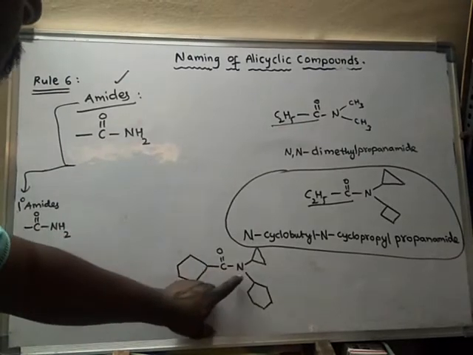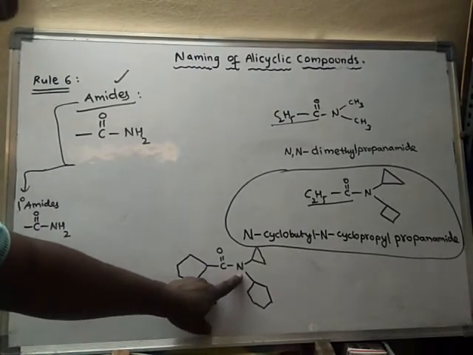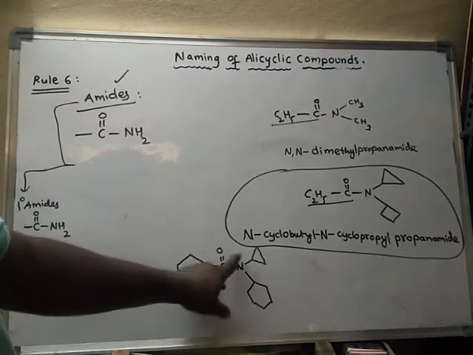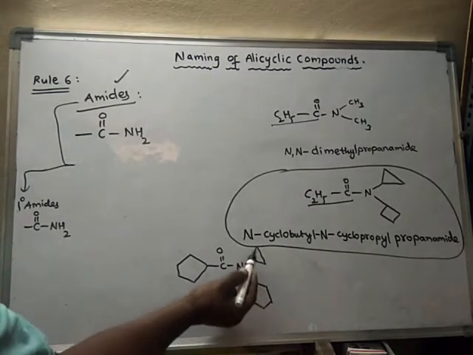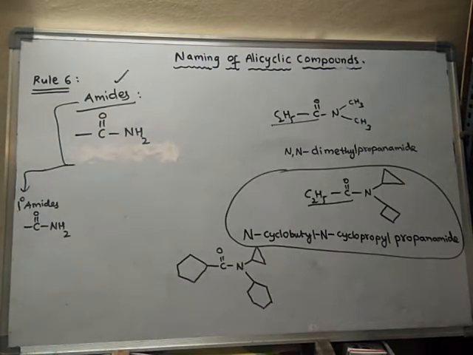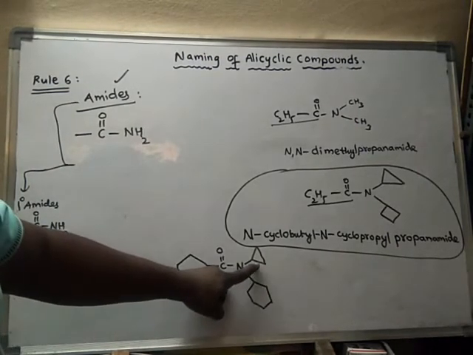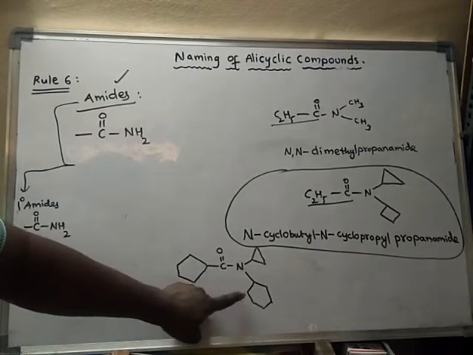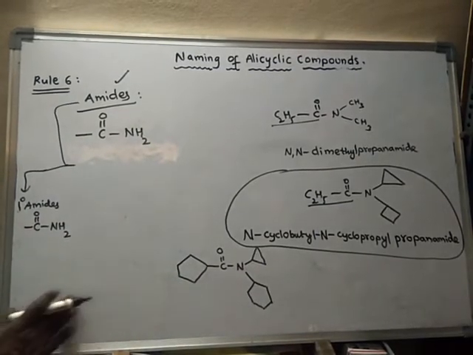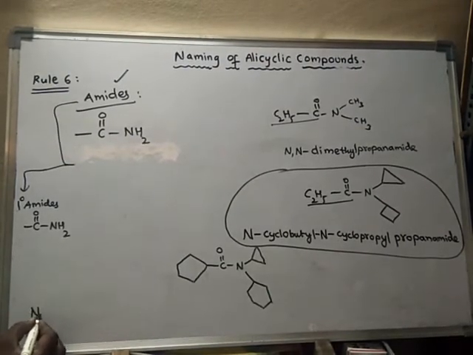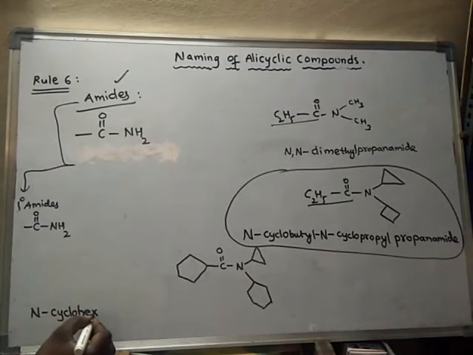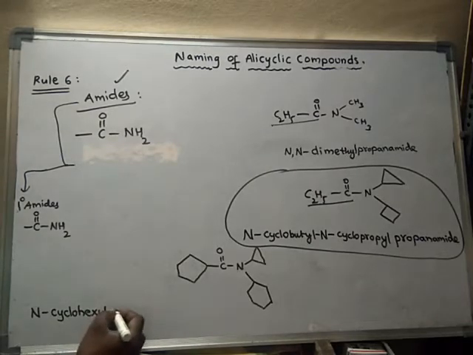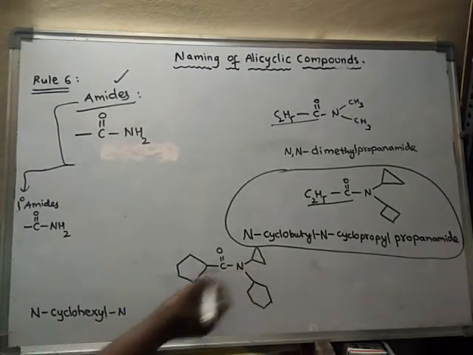Here the two hydrogens of nitrogen are replaced by two other groups, hence it is a tertiary amide. So what is the name of this compound? Here this is cyclohexyl and cyclopropyl. So H will come first alphabetically, before P. So I have to write cyclohexyl first. So N cyclohexyl.